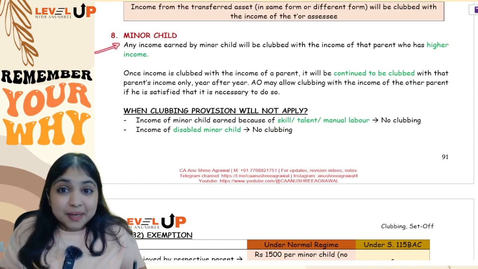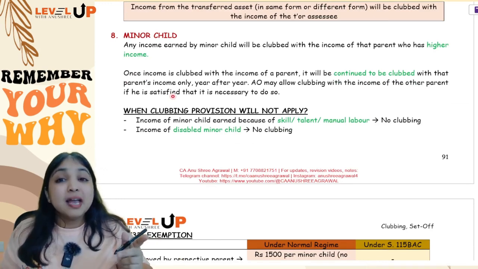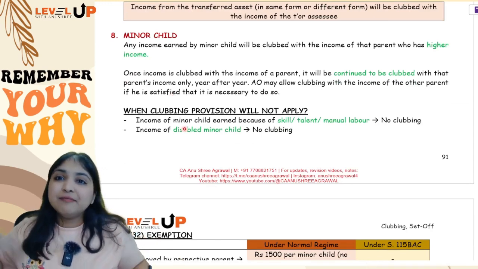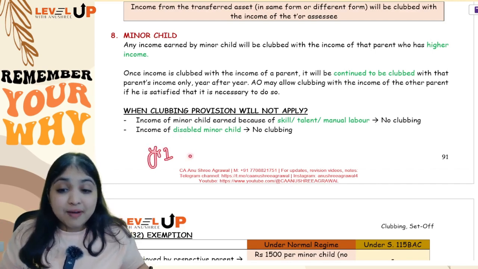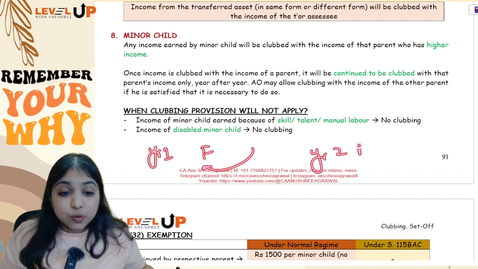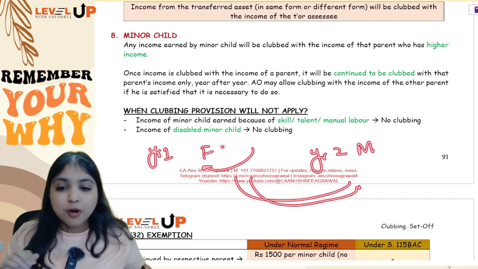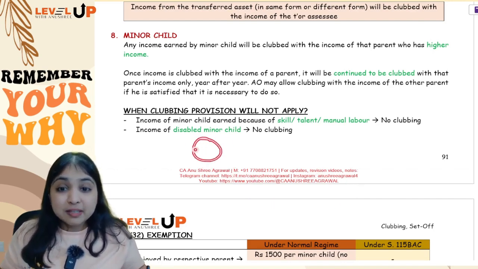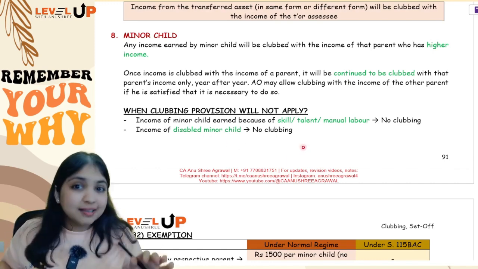Any income that a minor child earns, that income will be clubbed with the parent's income. It will be clubbed with which parent's income? With that parent who is having a higher income. Now what if in year 1 the father's income is higher? You will club with the father's income. Now in year 2, if the mother's income is higher, will you change now? Will you club with mother's income? No. Once you club the income with the father's income, now you have to continue to club year after year with the father's income only.